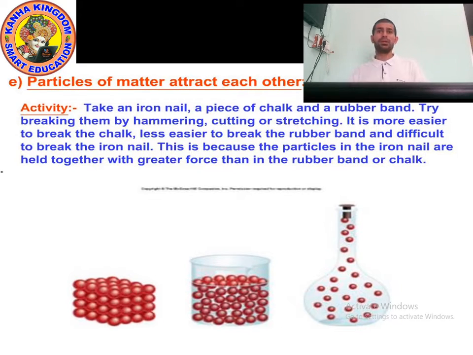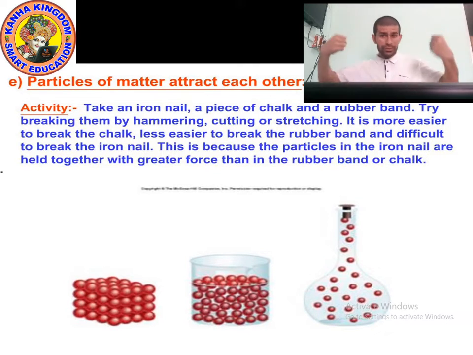So we can say that particles of matter attract each other by a force. What is the name of this force? Intermolecular force, IMF, or you can say force of attraction.